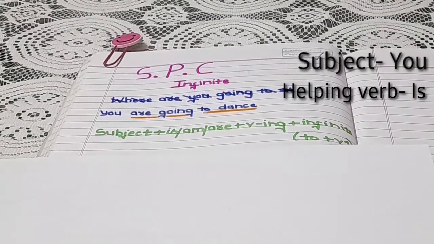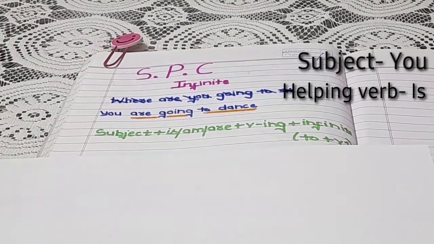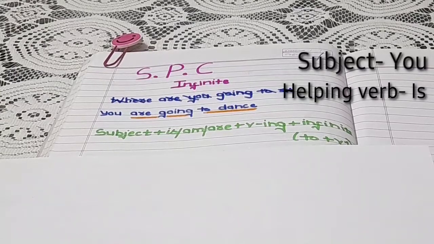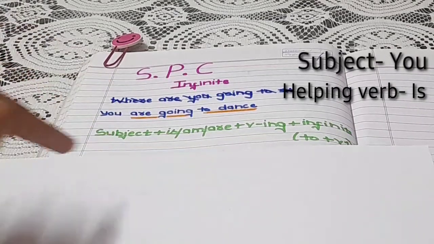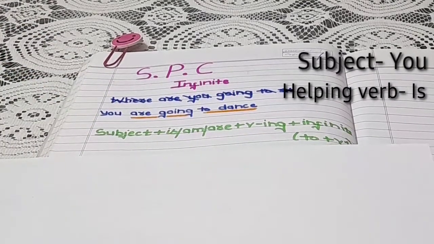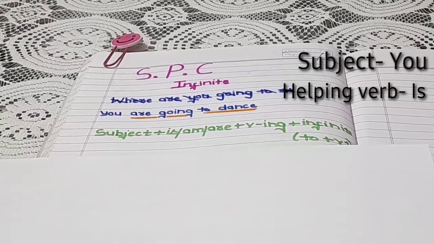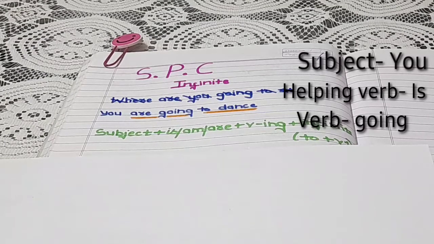You have to decide what the subject is, and depending on the subject, you apply the helping verb. For example, if my subject would be she, I would have applied is. आपको अपने subject को ध्यान रखते हुए अपना helping verb लगाना है, which is very basic. Then you have to apply your verb. My verb is go and then ing, so it converts into going. So you are going, this is basic.